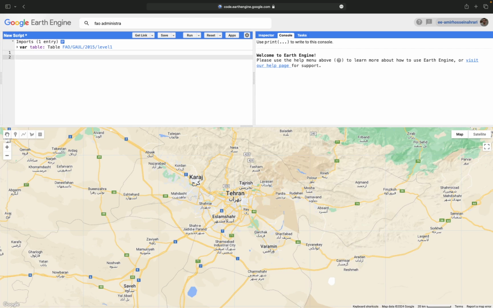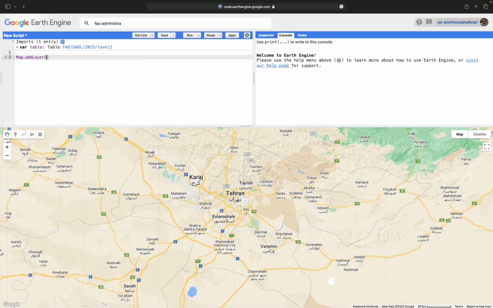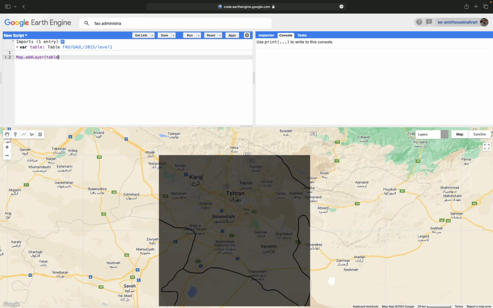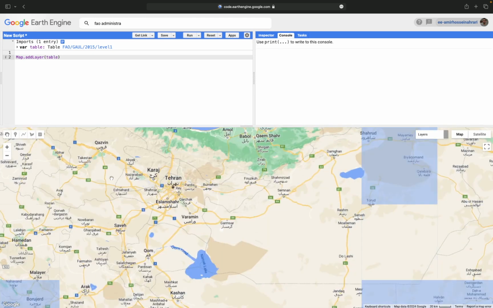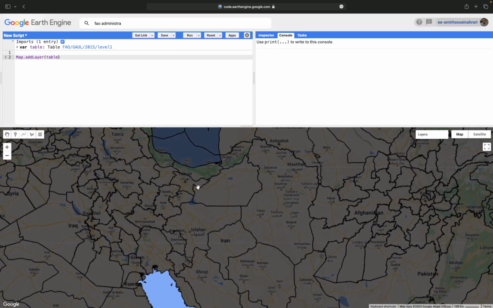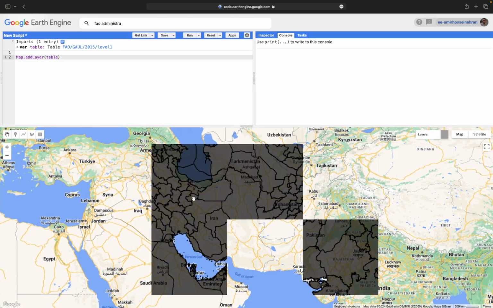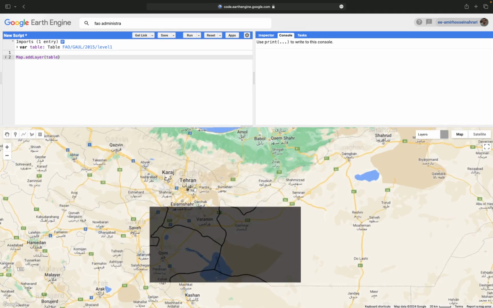In order to see what is included in the table, use Map.addLayer to visualize the borders of the regions that the table provides. Write the code, and then you can see the province borders, according to 2015, available all around the world. And I'm going to use Tehran province for this tutorial.